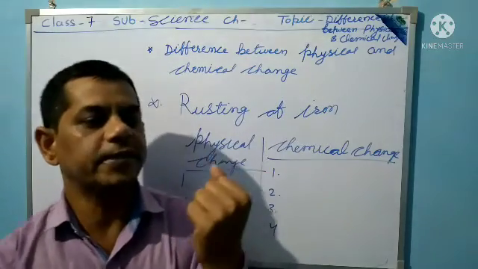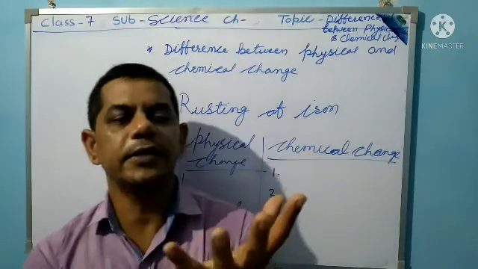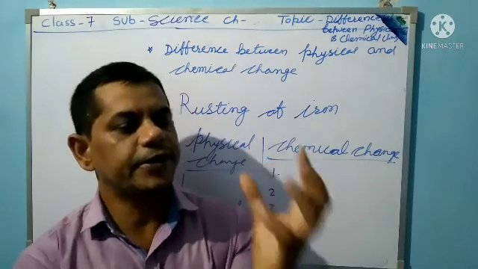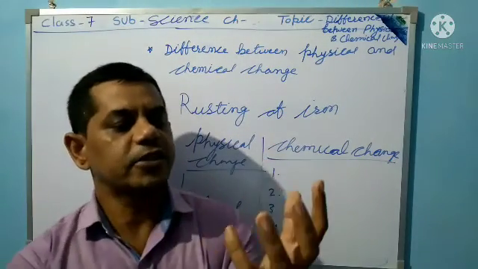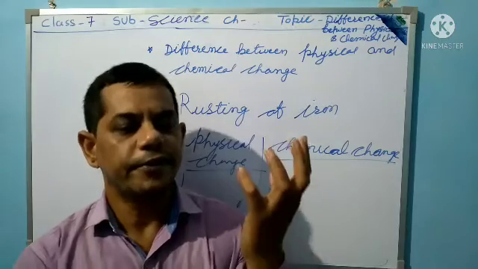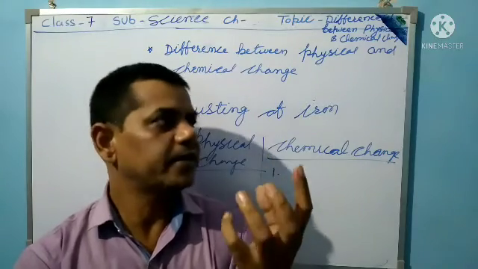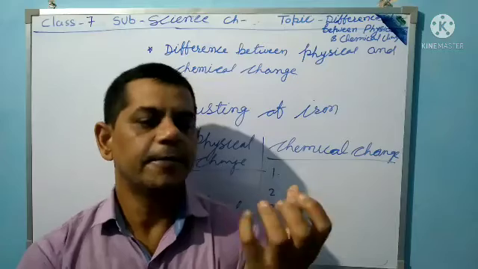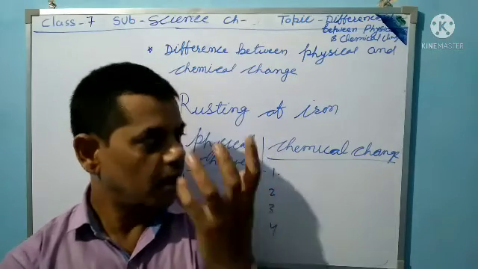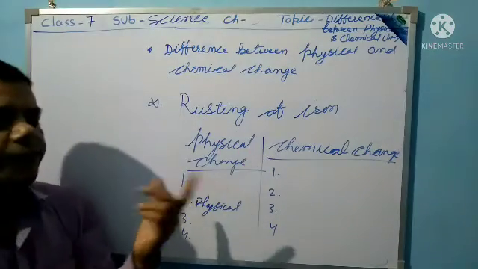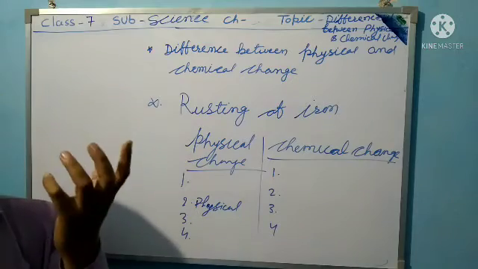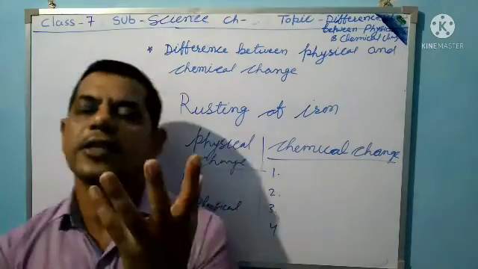Now the third point: a physical change affects only physical properties, like shape and size.